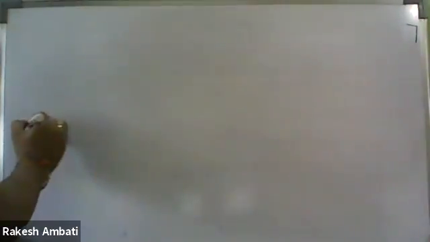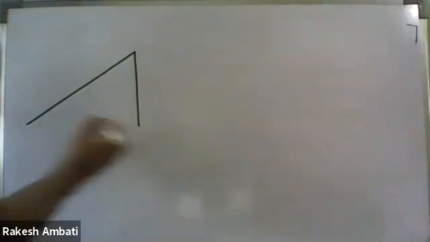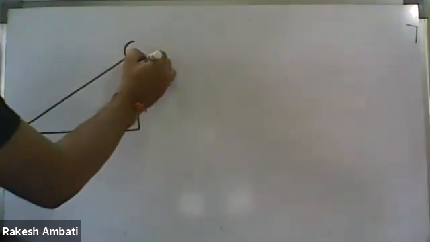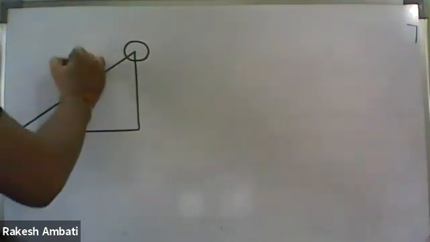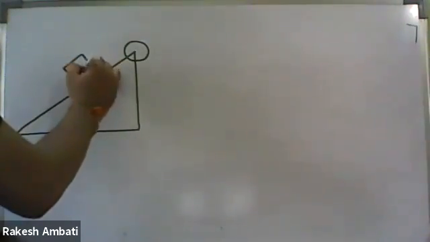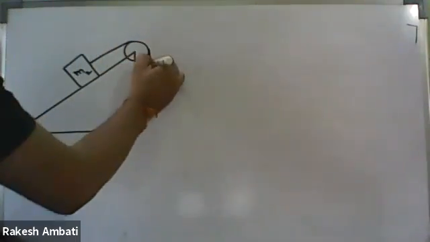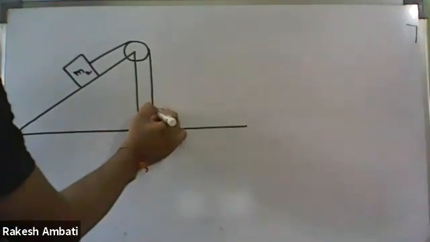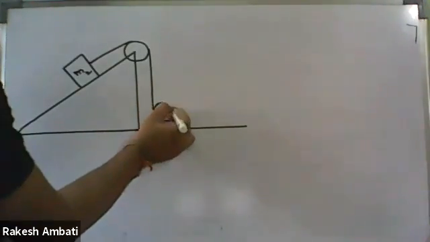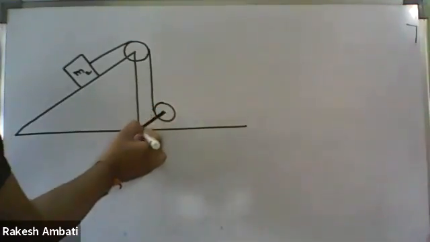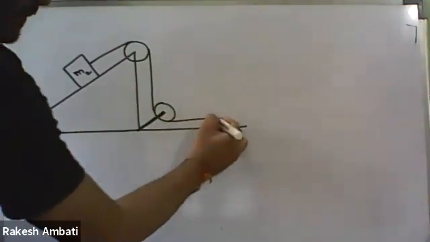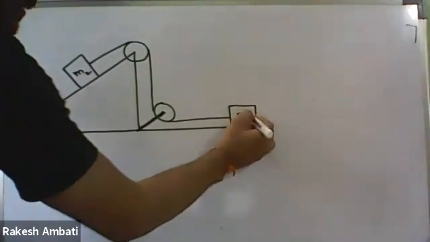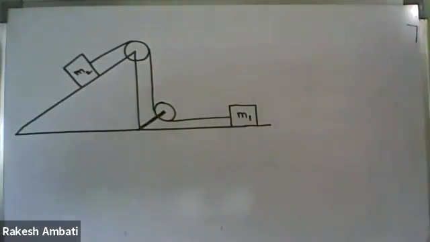Next one is, for example, an inclined plane. We have a fixed pulley. So this is block M2, and this is also a fixed pulley. So this is block M1.